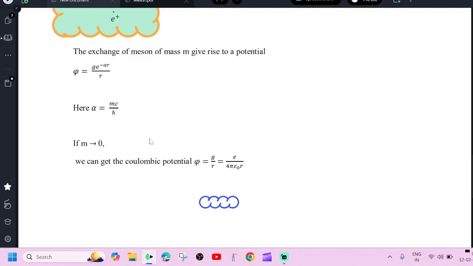You know that anything power 0 is 1. So the e power minus alpha r factor is approaching unity. Then phi is equal to g by r. This is our Coulombic potential. Therefore, only due to the exchange of mesons, nuclear force is always existing between the nuclei.